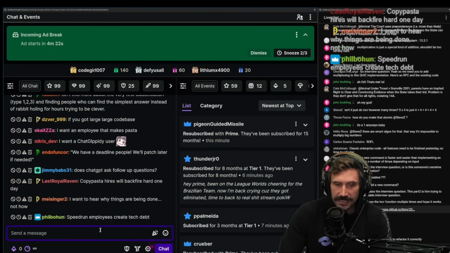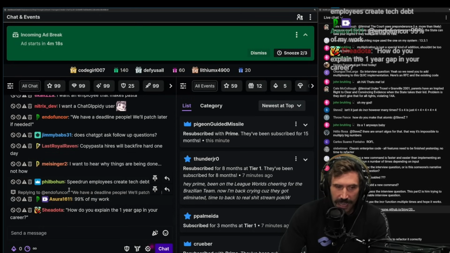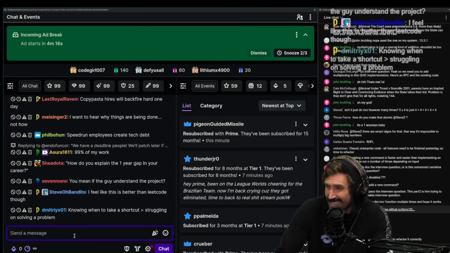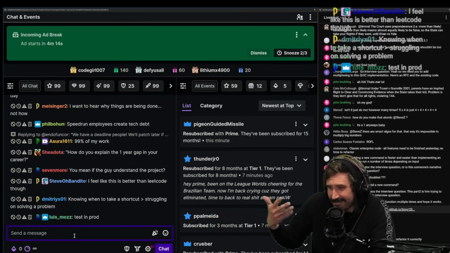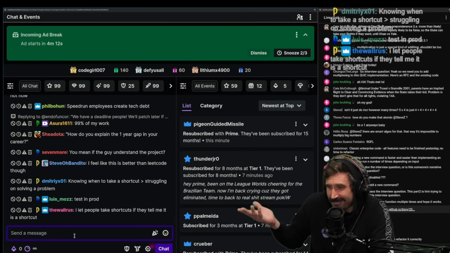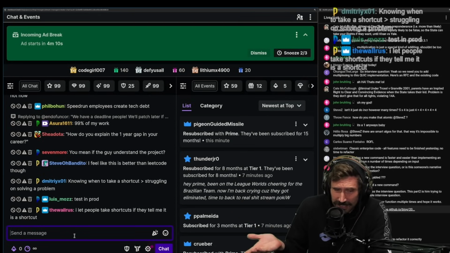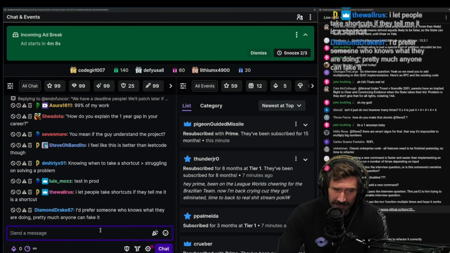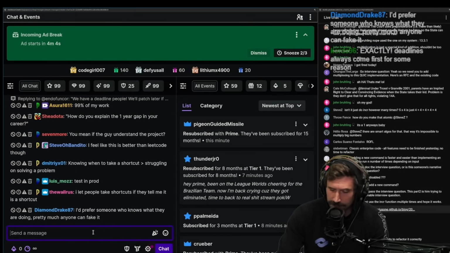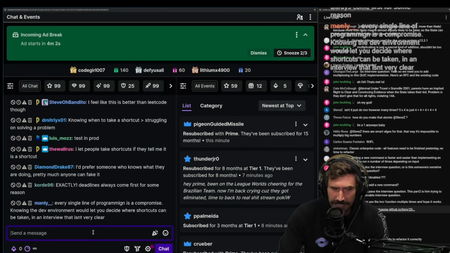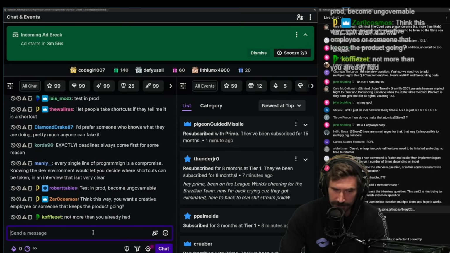So I'm not saying this is good or bad. Speedrun employees create technical debt. Yeah, I'm not even sure if this would be considered technical debt. Is this technical debt? I don't think this is really technical debt. It's just adding yet another little branch to your parsing. It's just kind of interesting to be like, how fast can you find and copy and paste out exactly what to do? And if you go the wrong route, you're dead.